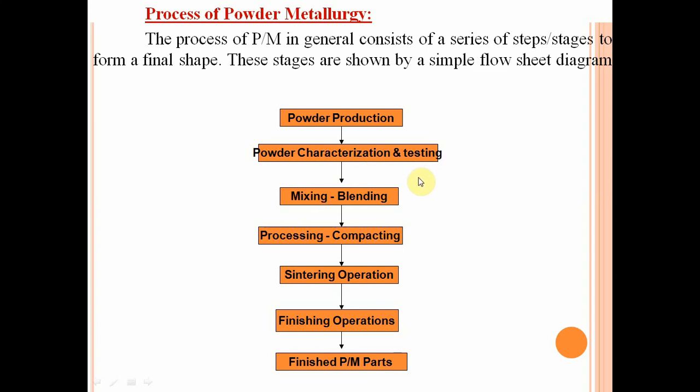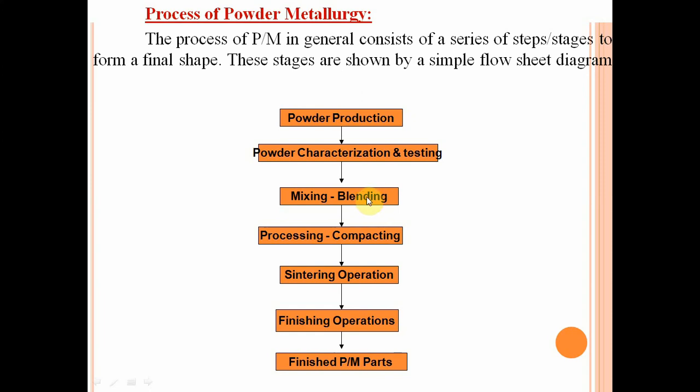Okay. The next step is mixing, which is also called blending or powder mixing. Blending is the process of mixing metal powders of the same chemical composition but different size. Mixing refers to combining powders of different chemistries.